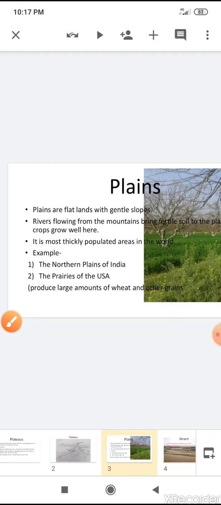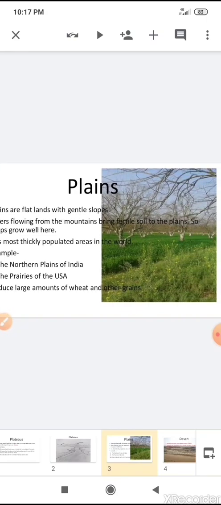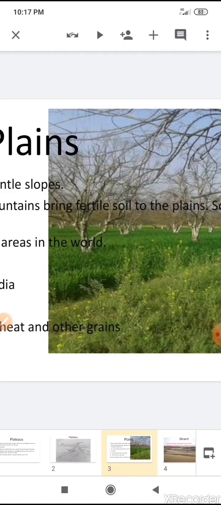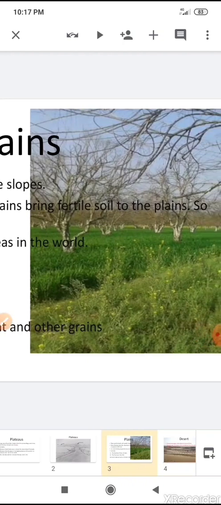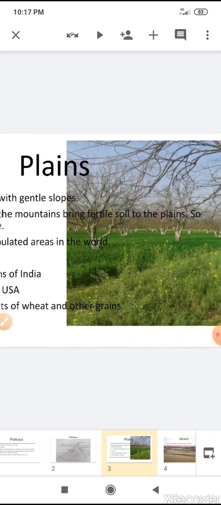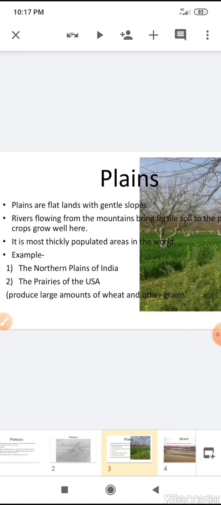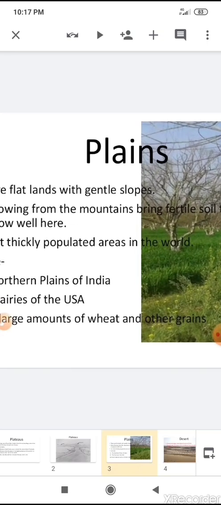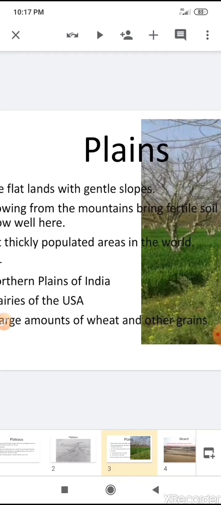Rivers flow from the mountains and bring fertile soil to the plain, which is very good for agriculture. So the crops grow well here. It is the most thickly populated area in the world. This is because plains are flat land.